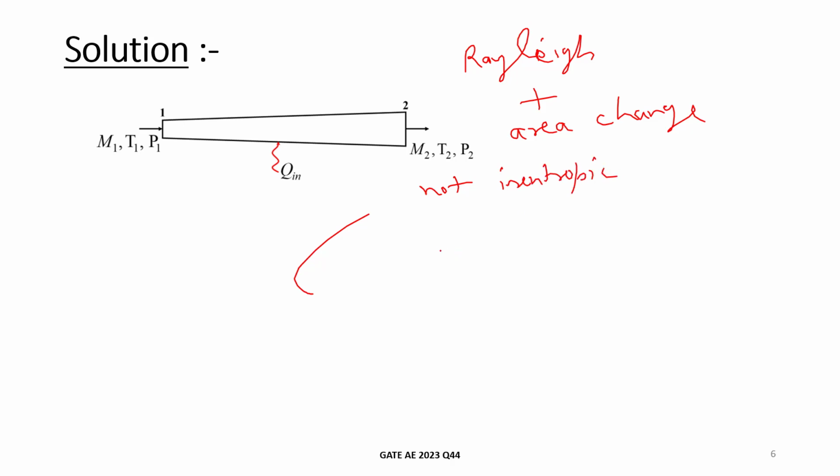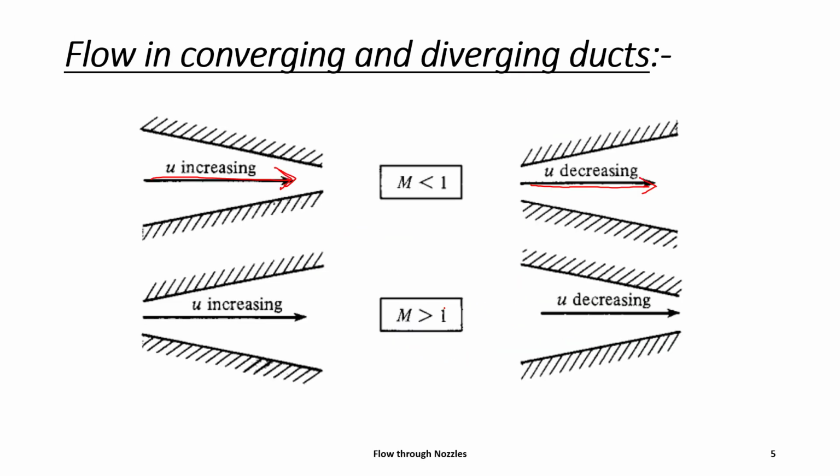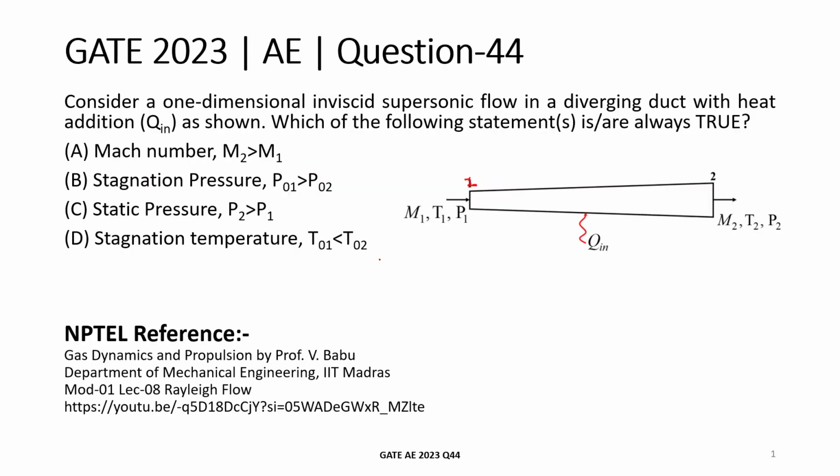As the flow is not isentropic, we can apply P02 upon P01 equal to e to the power minus delta s upon R, and delta s is always greater than 0, so P02 will be less than P01. This point is given in option B, so option B will be true. Now we have to check the rest of the options.